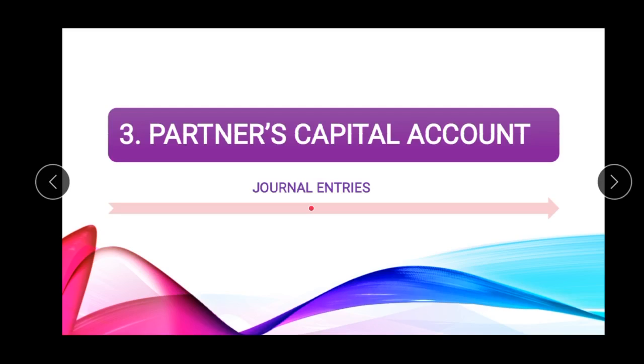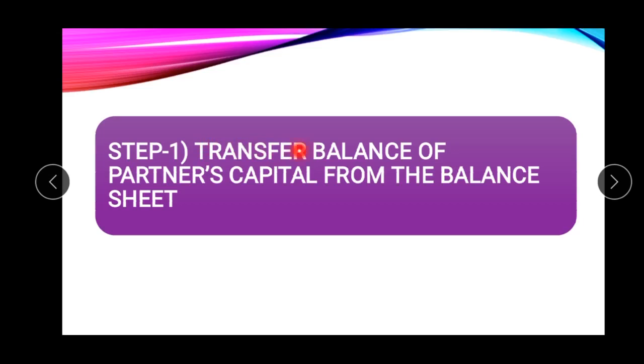Then the third account which the firm needs to prepare is partner's capital account. You already know how to prepare the partner's capital account. So here we will just revise those journal entries. The same journal entries are here in case of partner's capital account. First step is to transfer the balance of the partner's capital from the balance sheet. In the balance sheet, you are given the capital of various 2 or 3 partners. Then you will transfer it on the credit side by writing by balance brought down. So it is the first step in the preparation of partner's capital account.